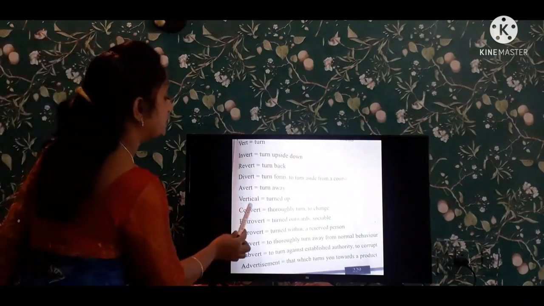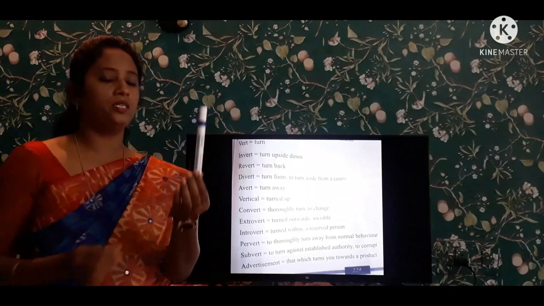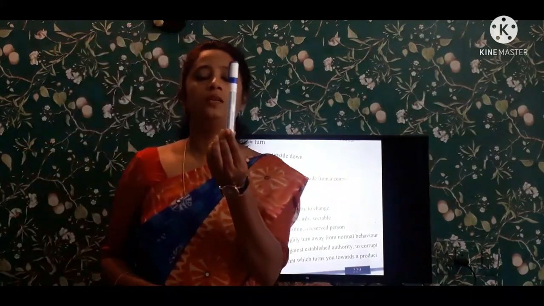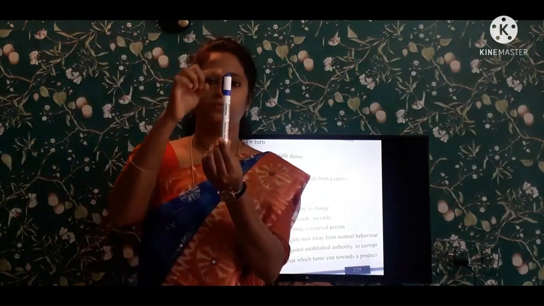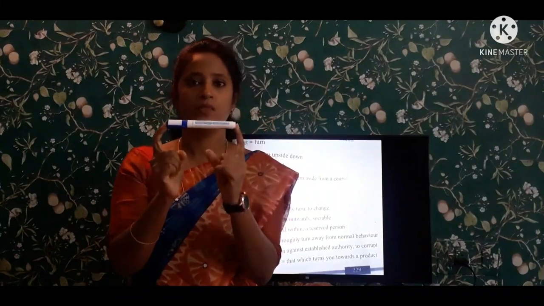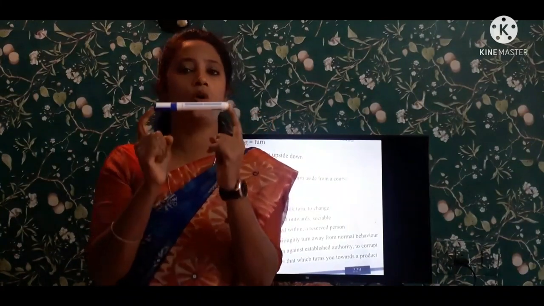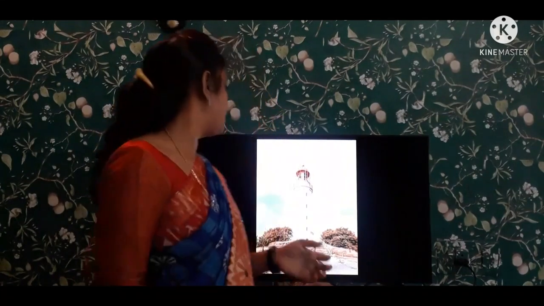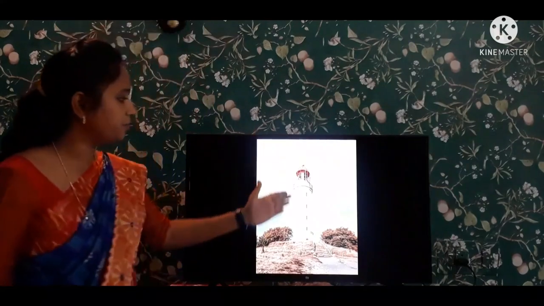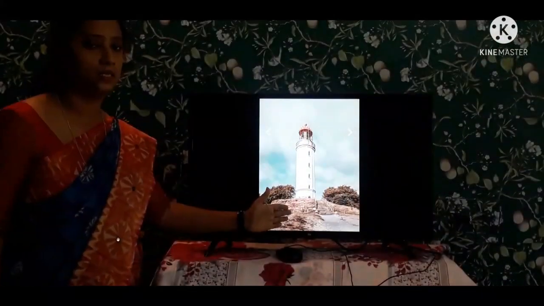Next one is vertical. So I am putting this pen in vertical position. This is vertical. This is horizontal. You know, these are all in maths subject. Already you have studied this. This is the vertical position that I am putting this pen. This is a horizontal position. See, I am showing a picture here. So this is a vertical position that the building is built. Right? This is a vertical position.